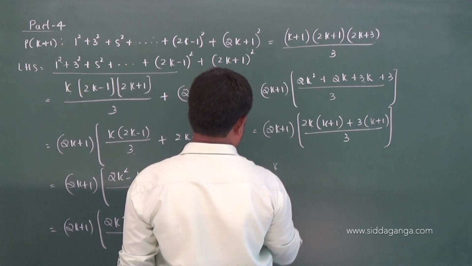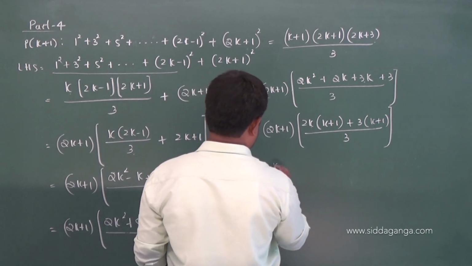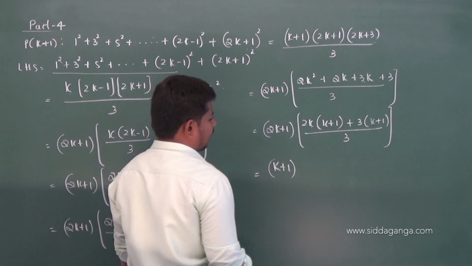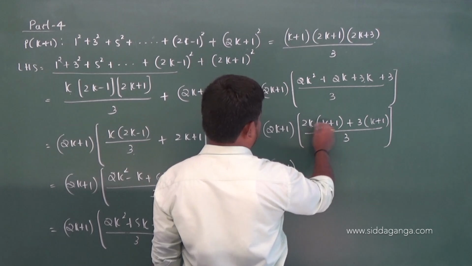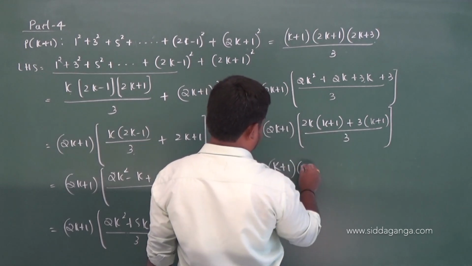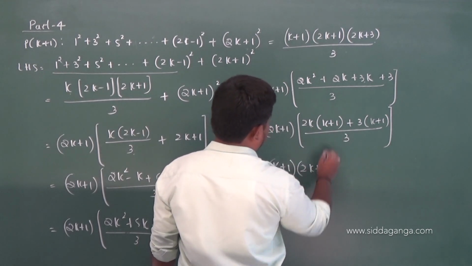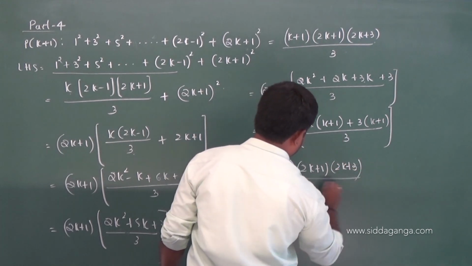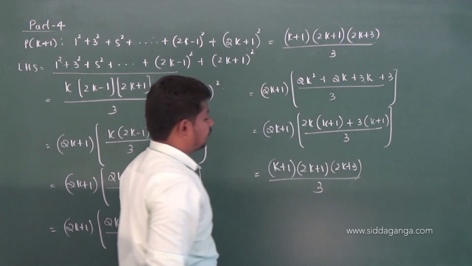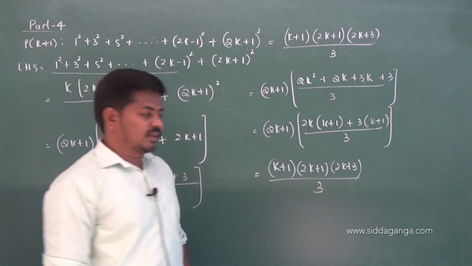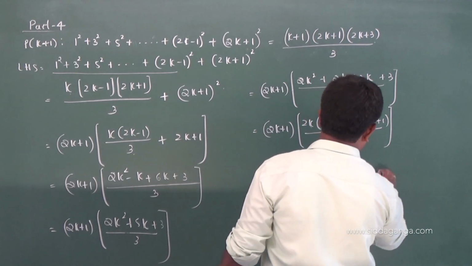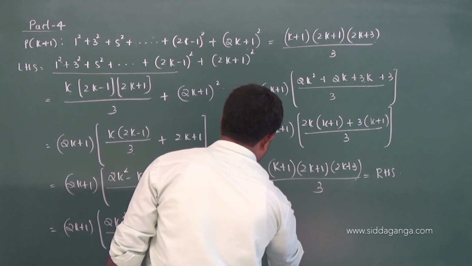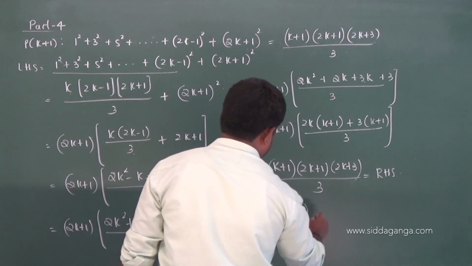So then you get (k plus 1) into (2k plus 1) into (2k plus 3) by 3. That is RHS, right? Which is equal to RHS. This implies P of k plus 1 is also true.